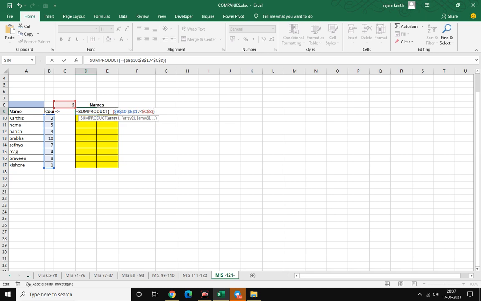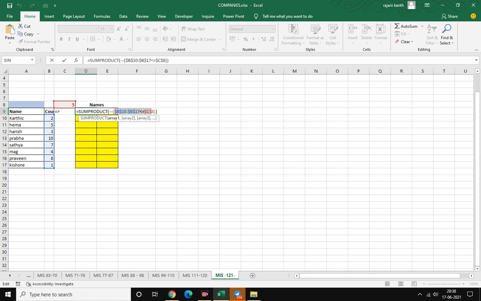Select this one, Control Enter. This is less than. I will copy this one, and instead of less than I will use greater than 3. Instead of less than, I will use less than or equal to. Total 8 are there, for that reason I should include it. If you want greater than, you have to use this one. If it is less than, you have to use less than or equal to over here.